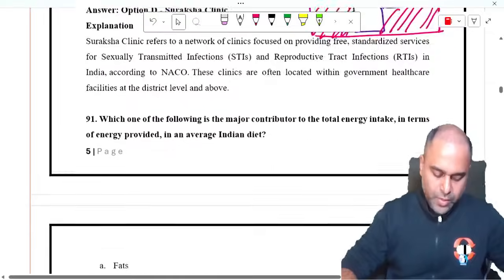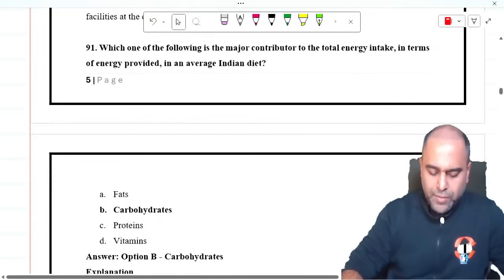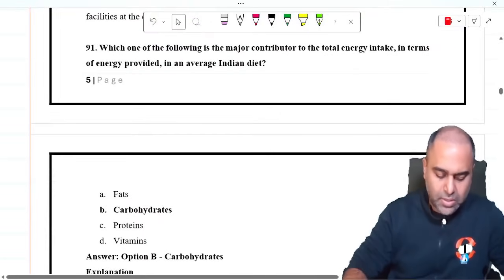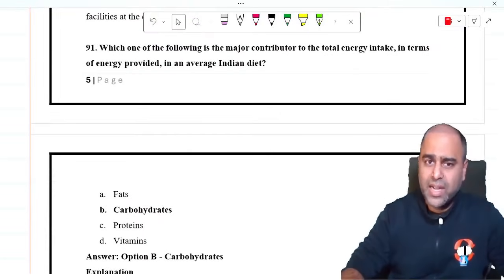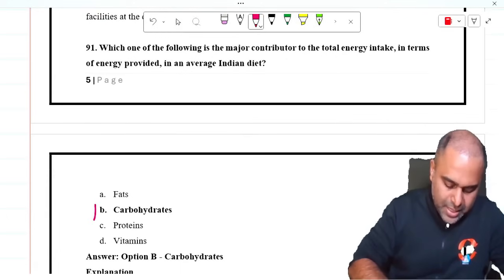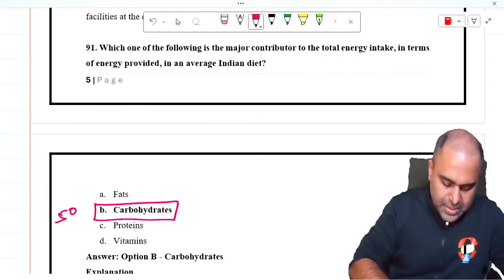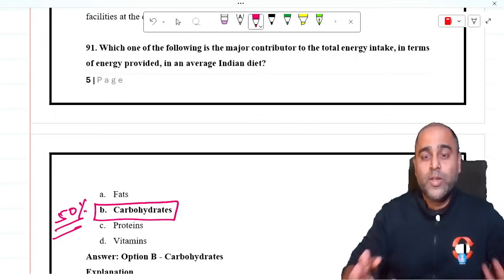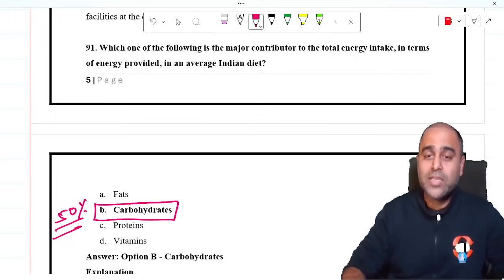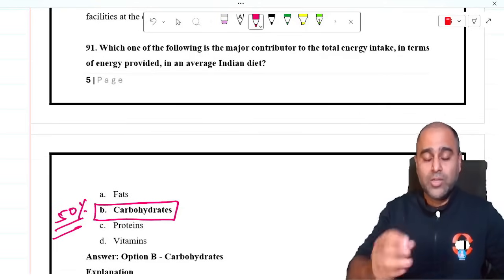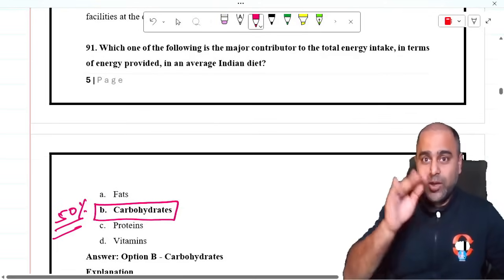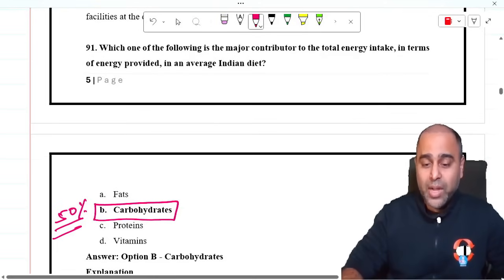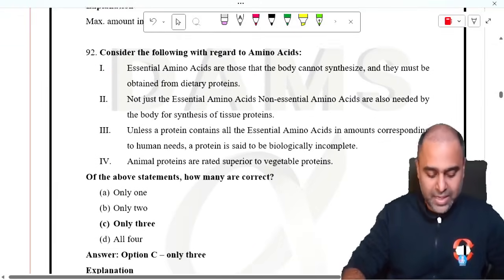Which one of the following is the major contributor of total energy intake in terms of energy provided in the average Indian diet? Guys, you know, it is carbohydrate. Around 50% roughly comes from carbohydrate. And that's the reason if you want to go for weight loss, just like Sachin sir, you should cut down on your carbohydrates. Stop eating chawal and roti. Your weight will come down. So carbohydrates account for the maximum of energy.